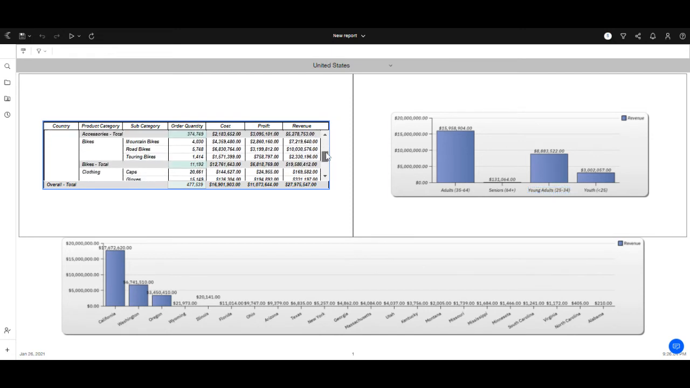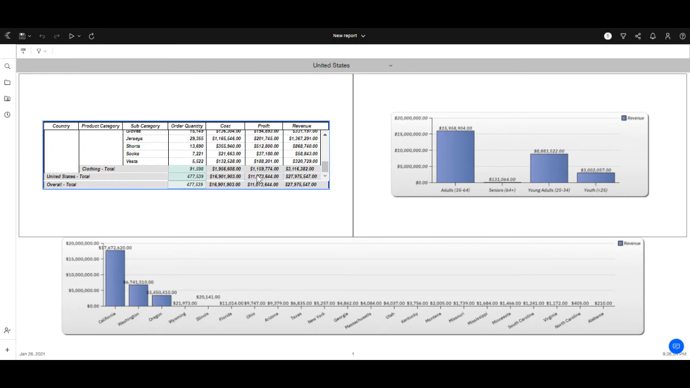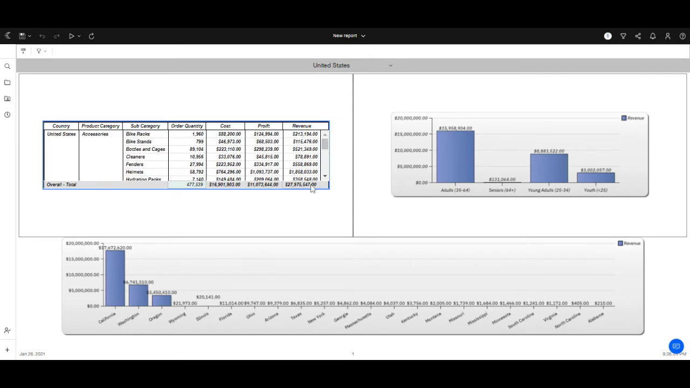So as we scroll down here, we can see the profit margin is almost 40%. They had a revenue of 27 million. The cost of the product was almost 16 million, and their profit was 11 million.